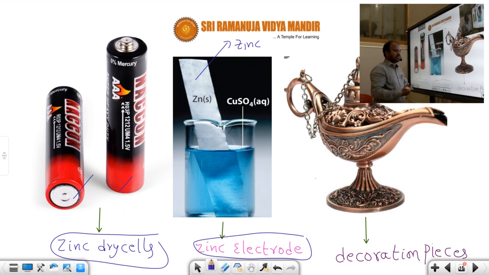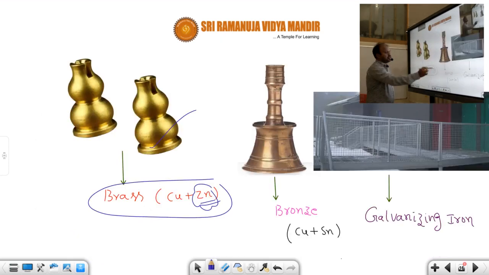And after that, in decoration pieces, what are we using? Zinc is used in decoration pieces. After that, if you take brass, one of the main constituents is zinc, and in bronze, here also, in a lesser proportion, zinc will be present in it.